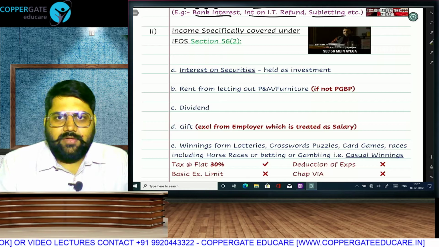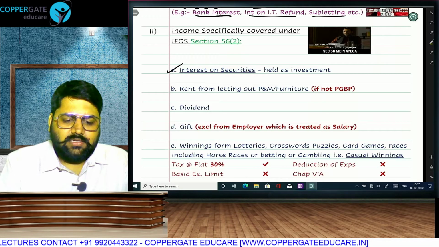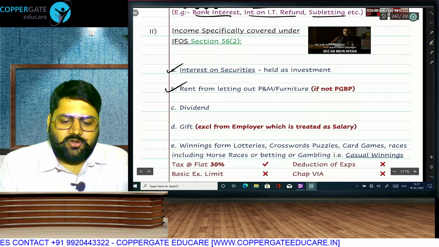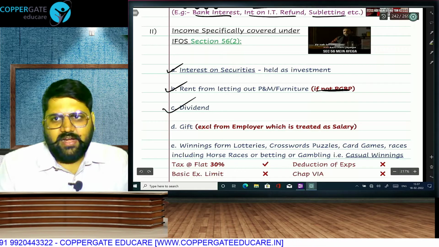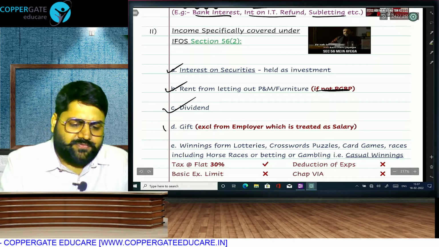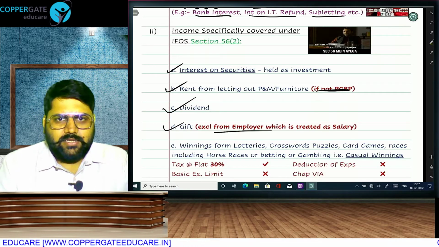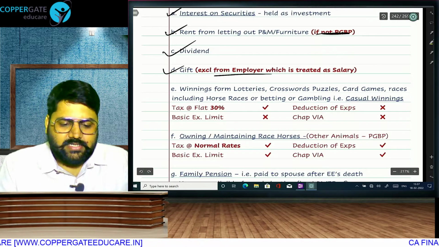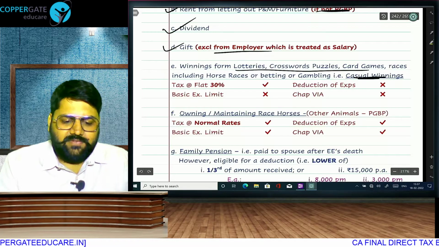But some incomes will be specifically taxable under IFOS. Interest on securities held as investment will be taxable as IFOS. Rent from letting out of plant and machinery or furniture, if it is not your regular business, IFOS. Dividend will be taxable. Earlier it used to be exempt, but now it is taxable, IFOS. Gift excluding employer, because employer gift will go under salary, so gift will be taxable. Your gift we will discuss in detail. Winnings from lottery, crossword puzzle, card game, everything that is casual winning will be taxable here.